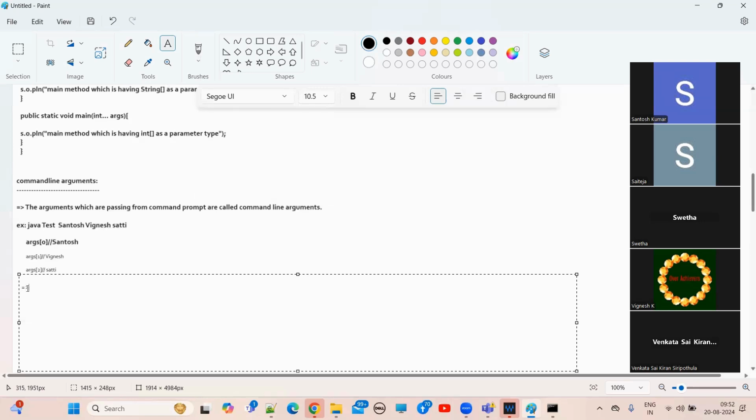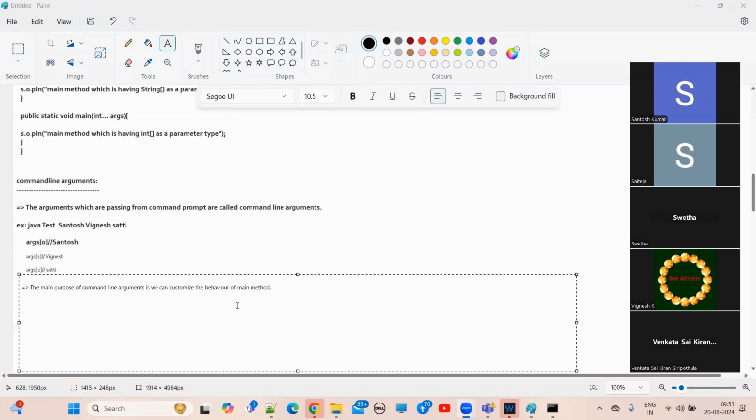So now, the main purpose of command line arguments is, we can customize the behavior of the main method, guys.